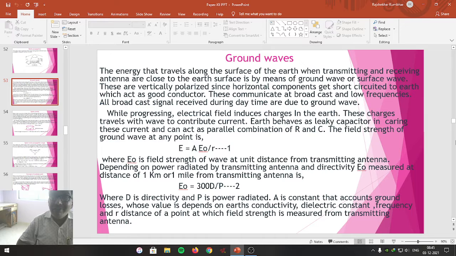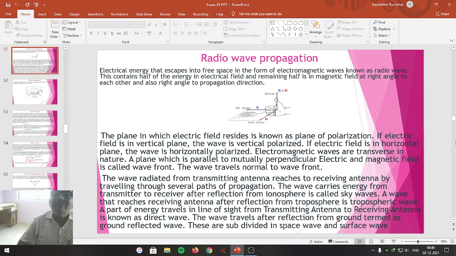This electromagnetic radiation consists of half electric field and half magnetic field. So that's why it is called electromagnetic radiation. The electric field and magnetic field are both at right angle to each other, and it can be observed by using the right hand rule, which is represented here.